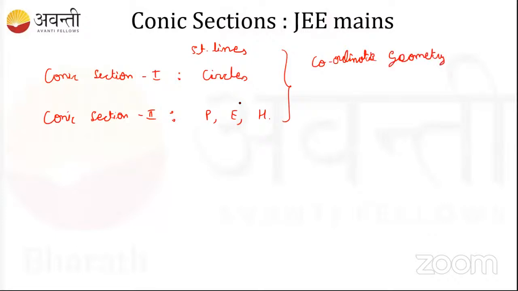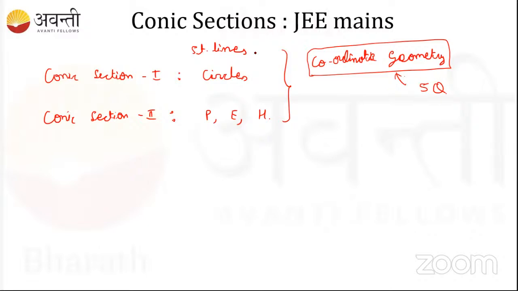From the JEE Mains perspective, this is called coordinate geometry, and the weightage is almost 5 questions in JEE Mains, entirely from coordinate geometry.